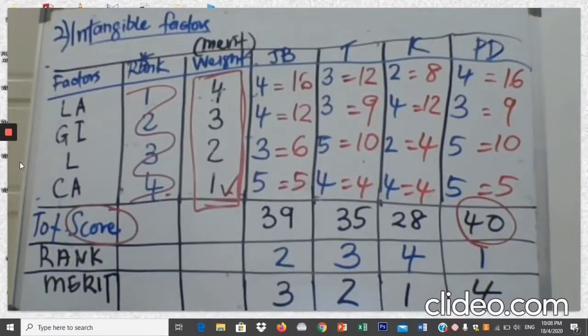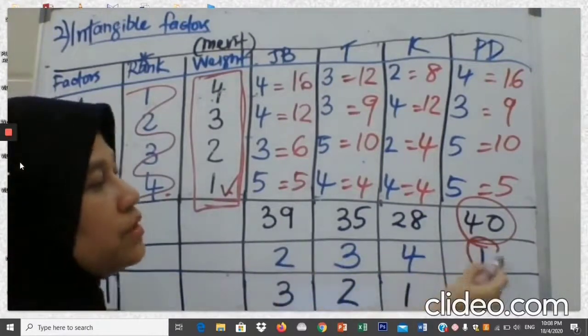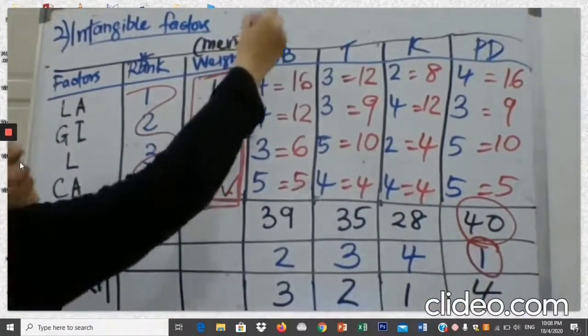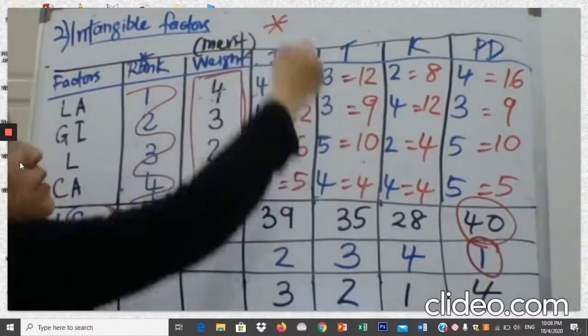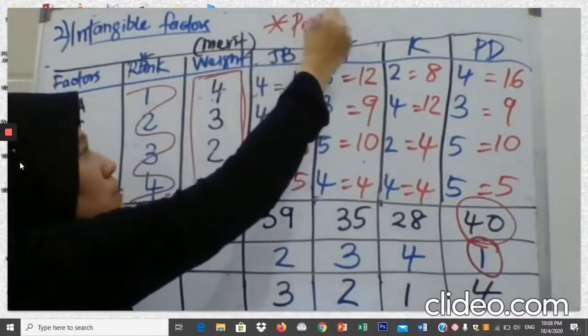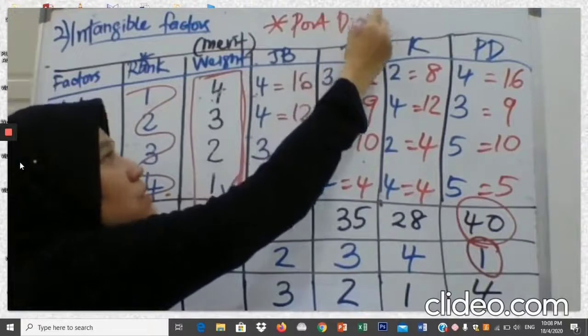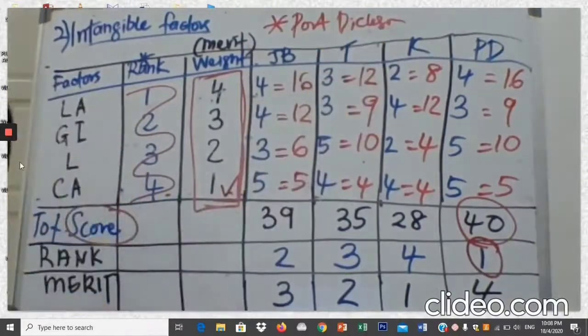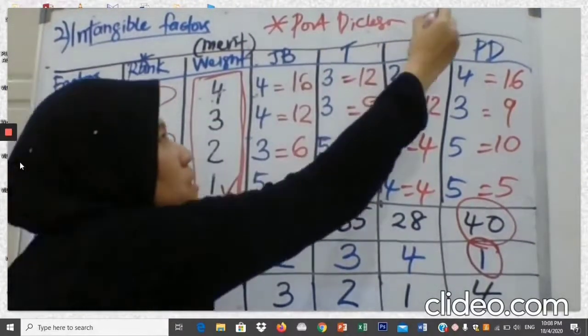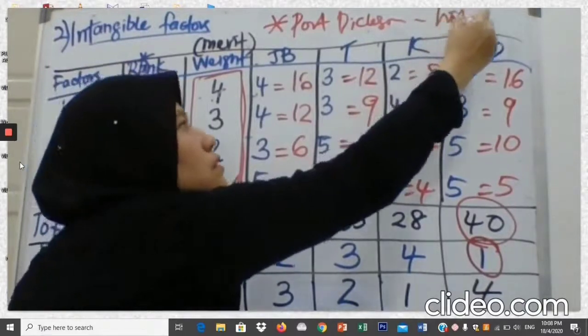So now it is time for us to decide what is the best location by using the intangible factors. Always choose the location with the first rank. So the first rank is over here. So over here you make a decision. Port Dickson is the best location. Why?